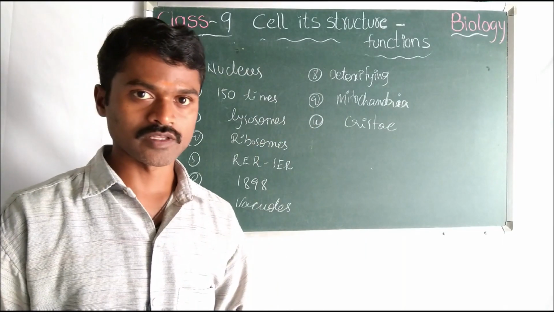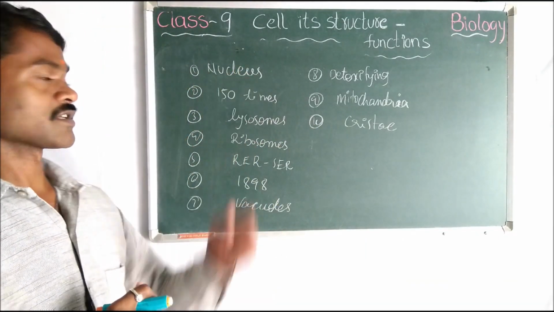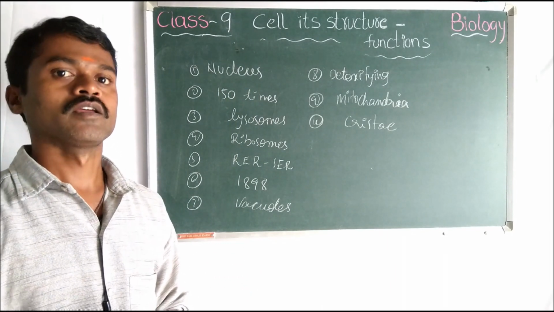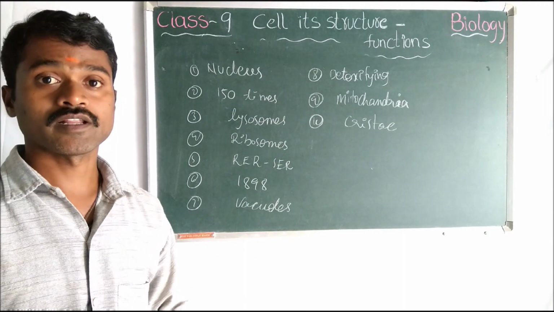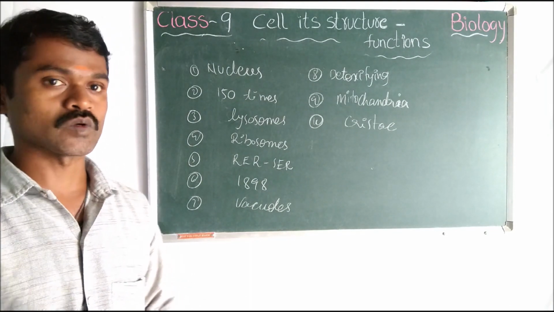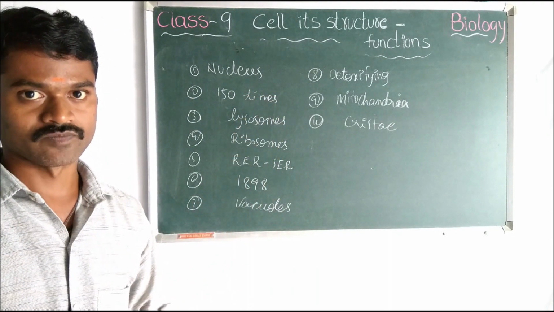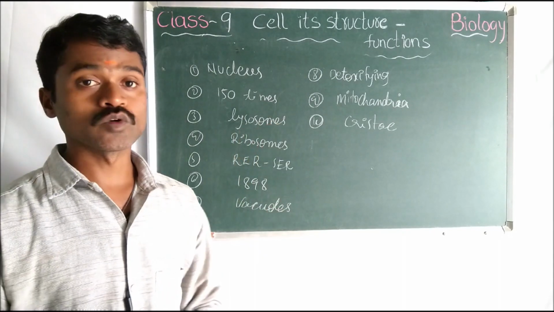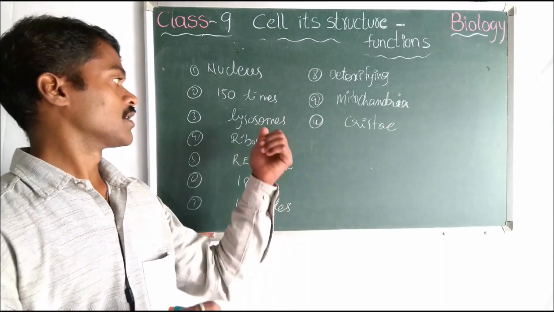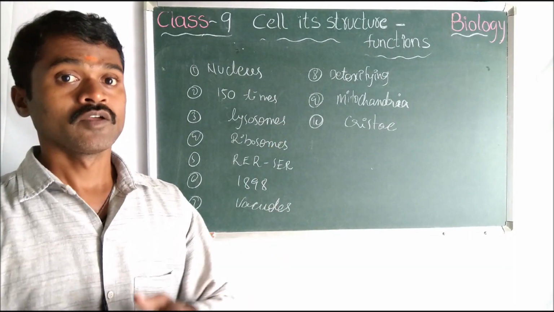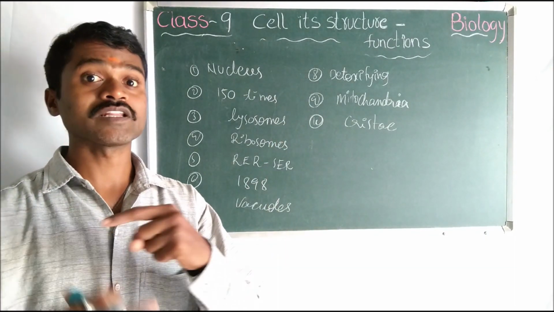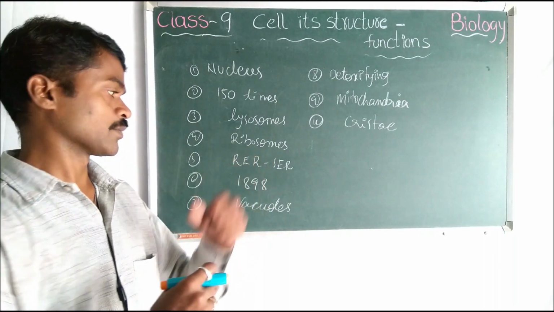Last day's questions. Did you solve them? The first question: which is called the boss of the cell? Nucleus. Next, mitochondria: how many times smaller than the nucleus? 150 times. Which is called the suicidal bags of the cell? Lysosomes. Very good. Which cell organelle is called the protein factory of the cell? Ribosomes.